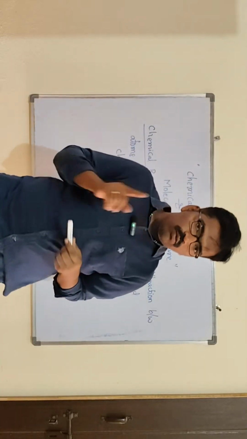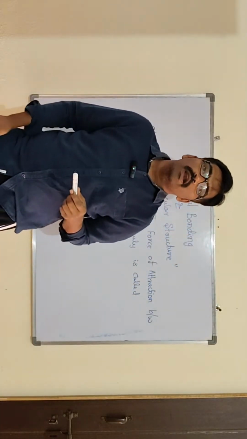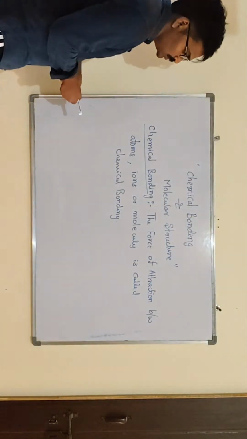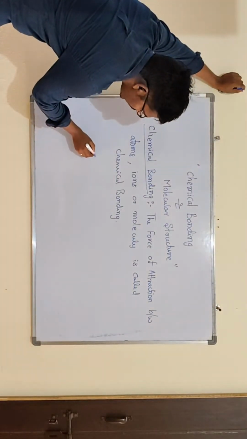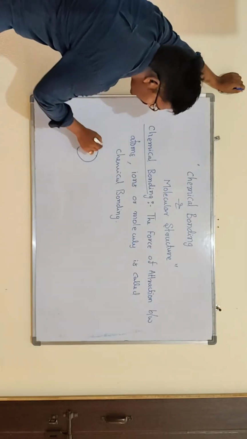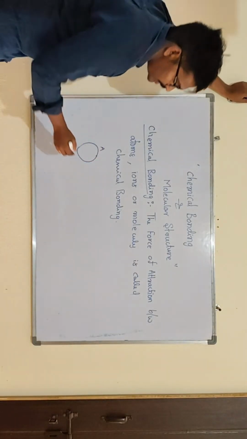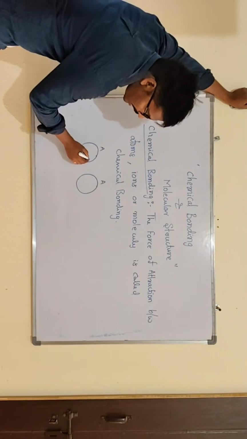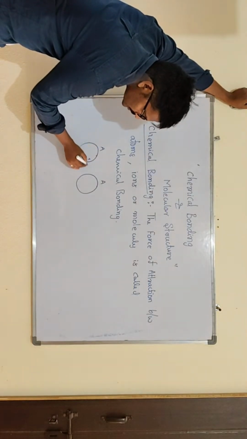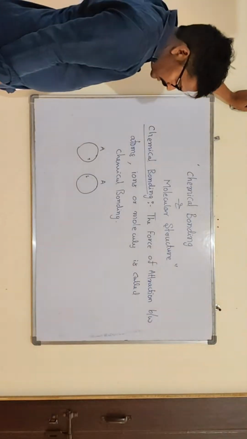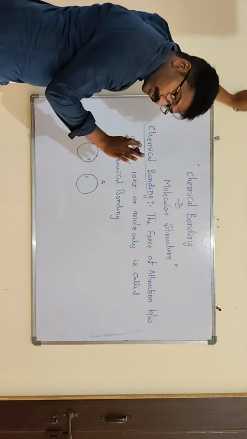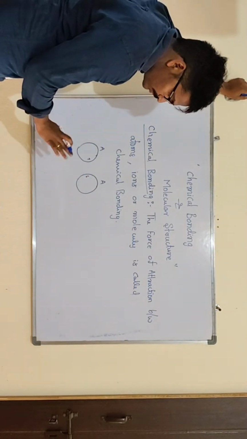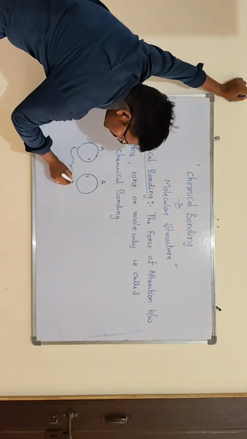Generally, how does chemical bond formation take place, and why does it take place? That we have to discuss. Look at how this is formed. For example, take atom A, just assume it is one of the atoms, and one more atom is there, that is also A. Both have one electron each. Both are present in the free state, with no combination between them.